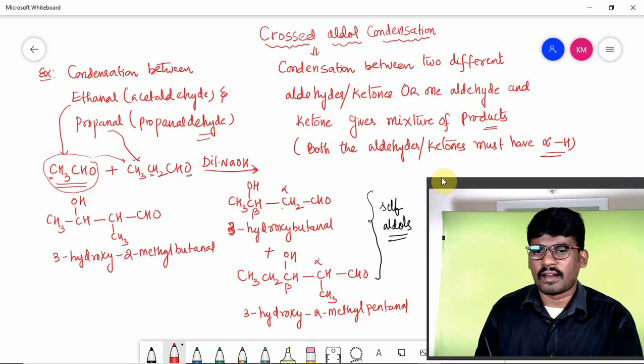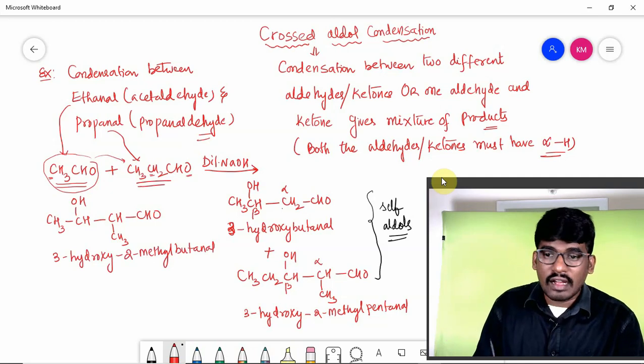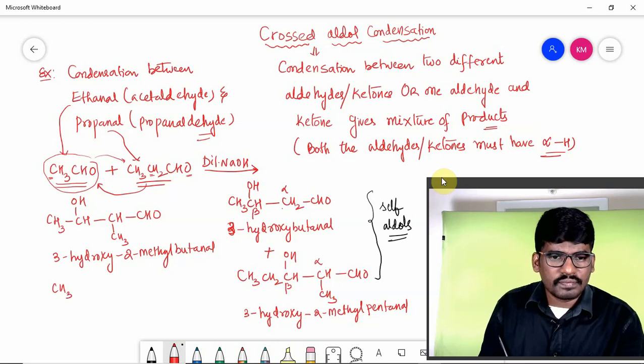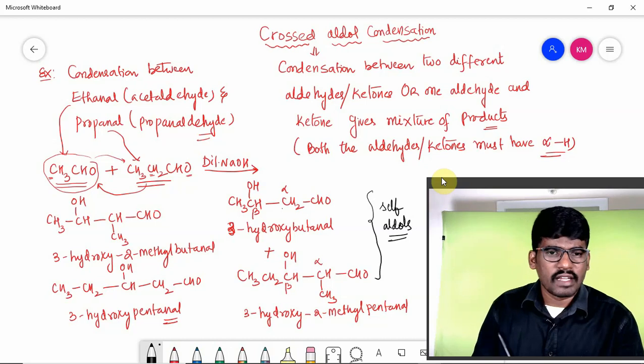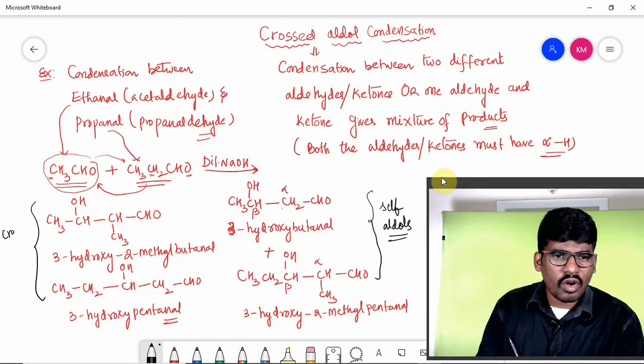Now this mole of aldehyde is undergoing condensation with this mole, and this is CH3CH2CH(OH)CH2CHO. So this is also a beta hydroxyaldehyde, and the product here is 3-hydroxypentanal. Children, these two are examples of crossed aldol products.